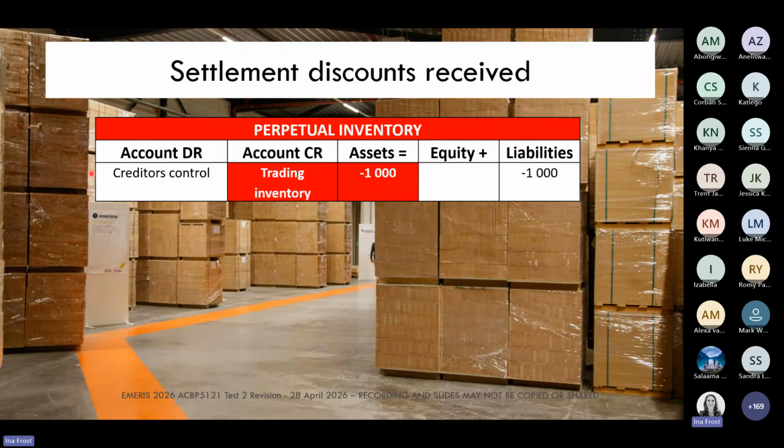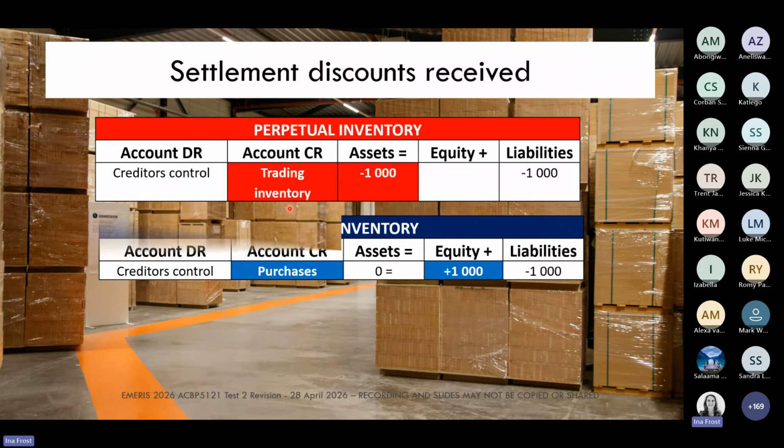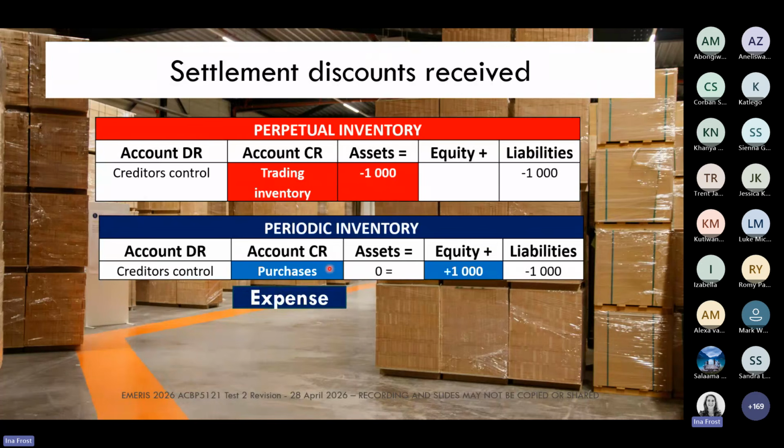On the perpetual side, as we would expect, we are going to credit the inventory account. On the periodic inventory side, that same credit entry is going to sit in your purchases account. And remember again, your purchases account is an expense account. And therefore, the impact of the entry is going to be shown under owner's equity.